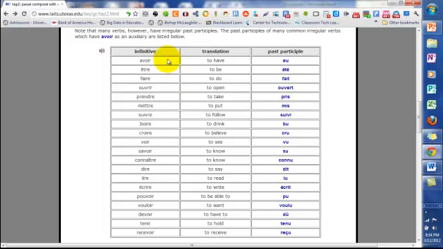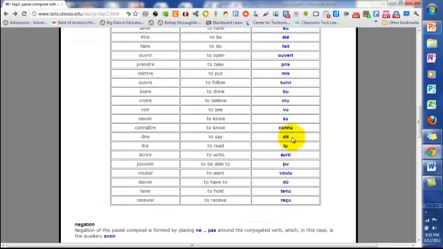Some of these irregular verbs, for example, some common ones would be avoir, and with the past participle you would say j'ai eu, I had, or I did have, or I have had. J'ai été, I was, or I have been. J'ai fait, I did, or I made. J'ai ouvert, j'ai pris, j'ai mis, j'ai suivi, j'ai bu, j'ai cru, j'ai vu, j'ai su, j'ai connu, j'ai dit, j'ai lu, j'ai écrit, j'ai pu, j'ai voulu, j'ai dû, j'ai tenu, and j'ai reçu.